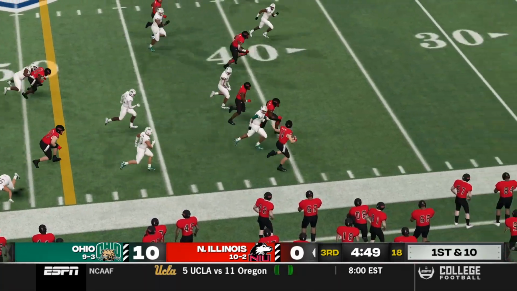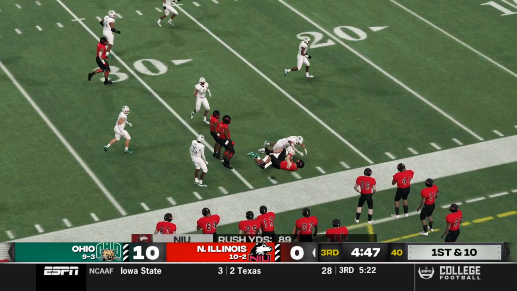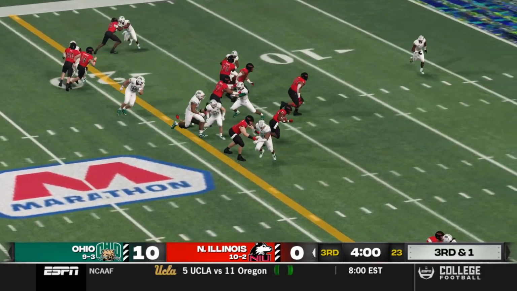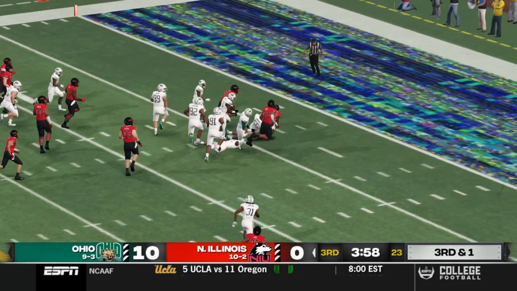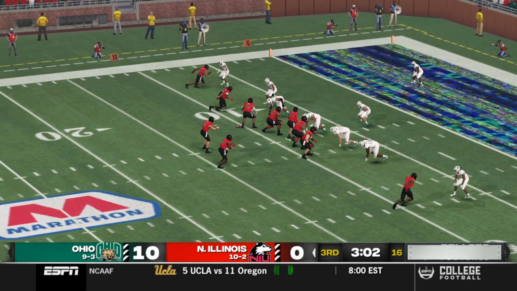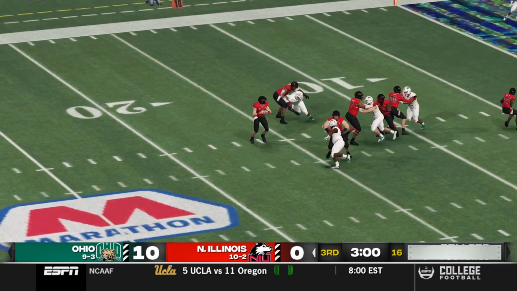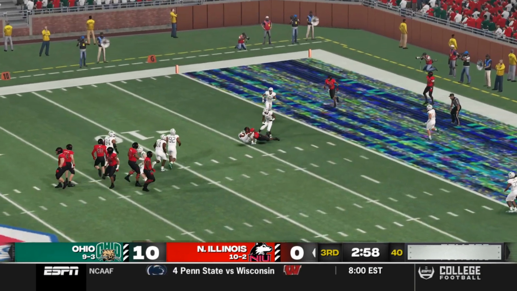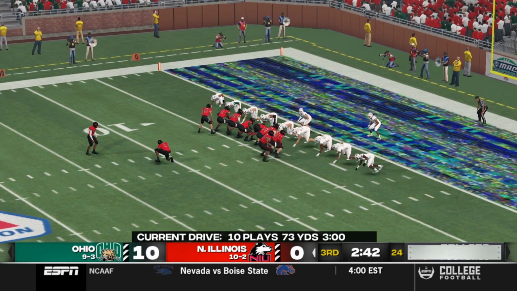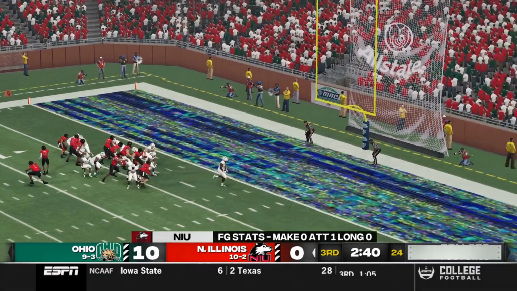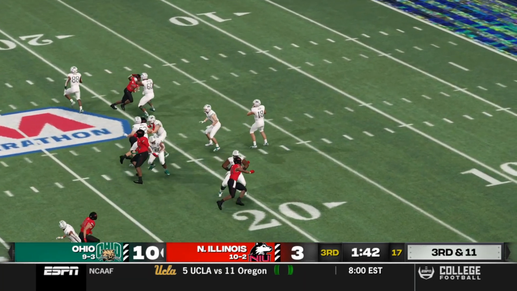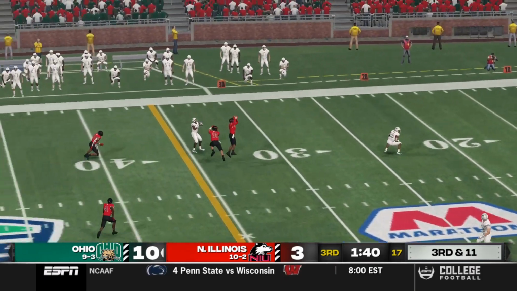So NIU taking off. Look at this. The quarterback himself, Weatherford, with a huge run. And then going to give this one to his running back, Carney Jr. for 17 yards. Now brought back due to penalty. Here's Weatherford and Isaiah Carney with a 5-yard catch as they had a false start call before that, and then the field goal up and good. Now, if they had the other one, it would be 10-6. It'd be a much closer game.